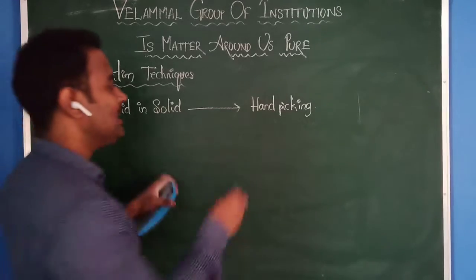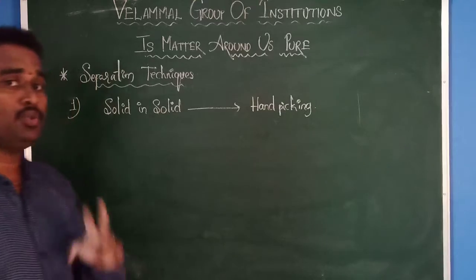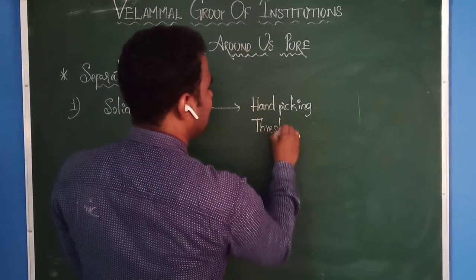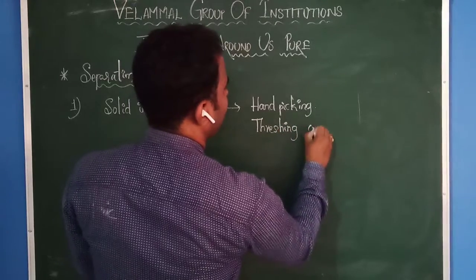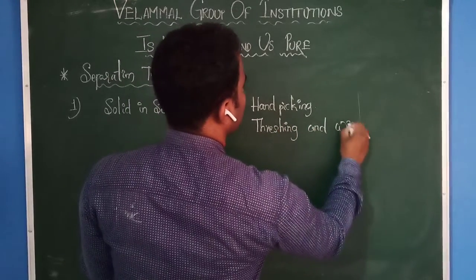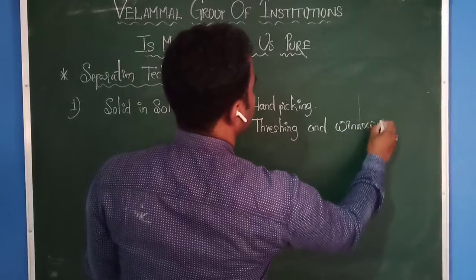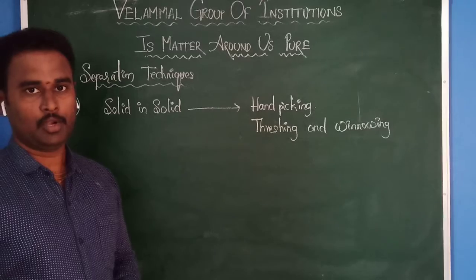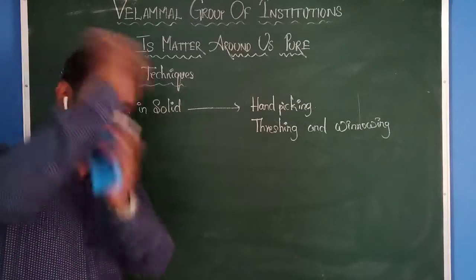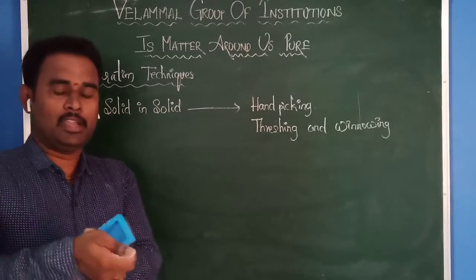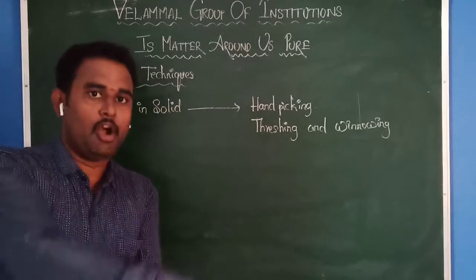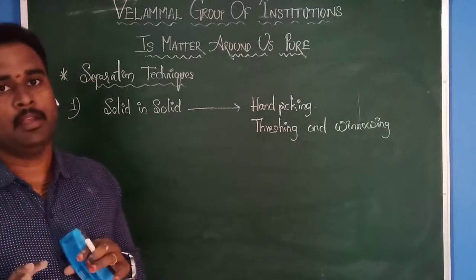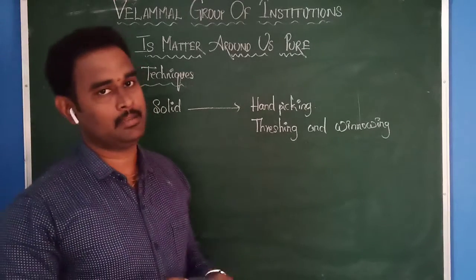Okay, next one, in agriculture we are using two important processes to separate solids. That is nothing but threshing and winnowing. These are the two important separation techniques which we use in agriculture. Threshing means separating grains from the stalks by beating. You take some stalks and beat them against a rock. What will happen? The grains will be separated. That process we call threshing.